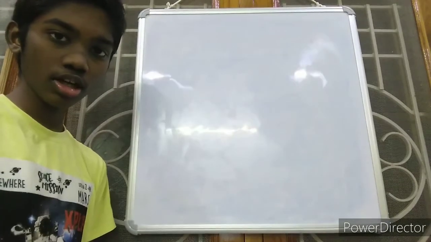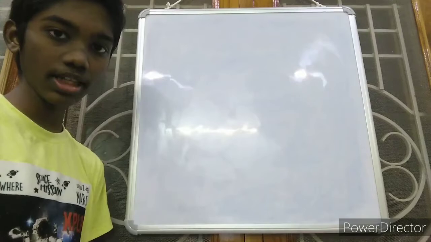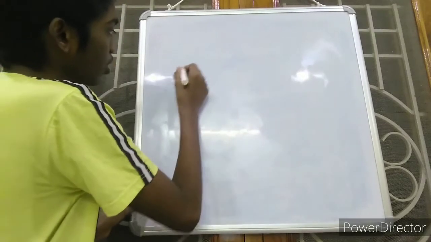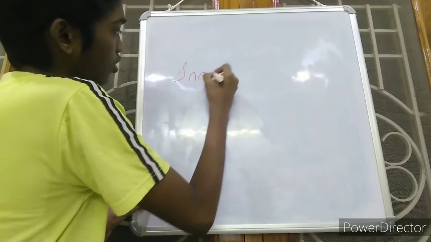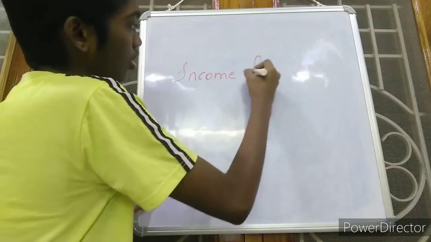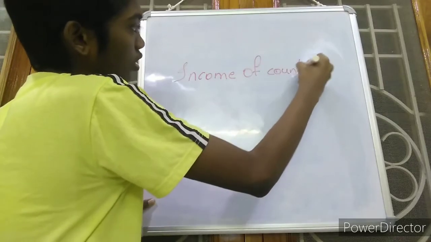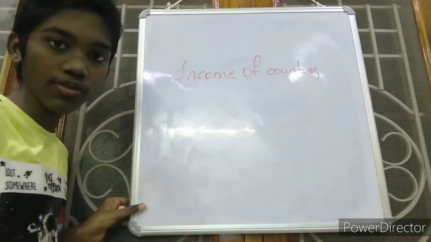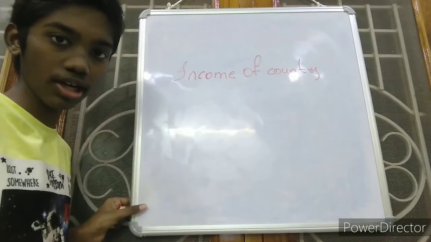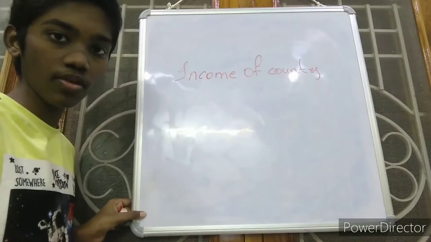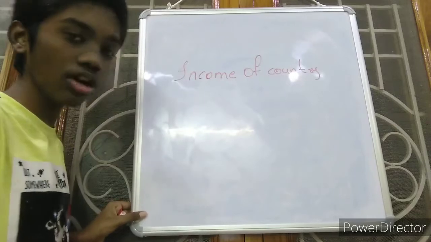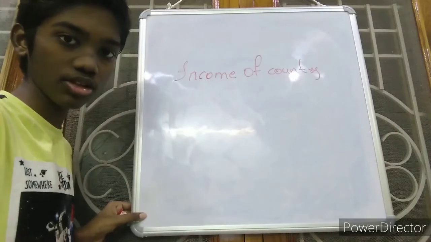I said that the World Bank prepares the report on the basis of the income of the country and classifies the country as developed, undeveloped or developing, but many were not satisfied with the process of classifying countries on the basis of income.